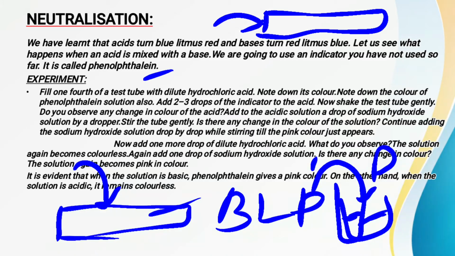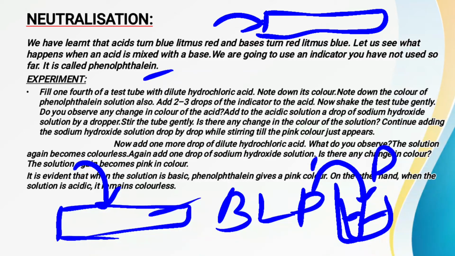Right. So when you add this phenolphthalein indicator to the acid, there will be no change in color. It will remain as it is. Now after a few seconds or a few minutes, you have to add a drop of the sodium hydroxide solution into this acidic solution. After that, again you have to shake it gently. Now again you have to add 2 or 3 drops of the sodium hydroxide solution, shake it gently, and you have to do this continuously, adding the sodium hydroxide solution into this acidic solution with the help of a dropper.